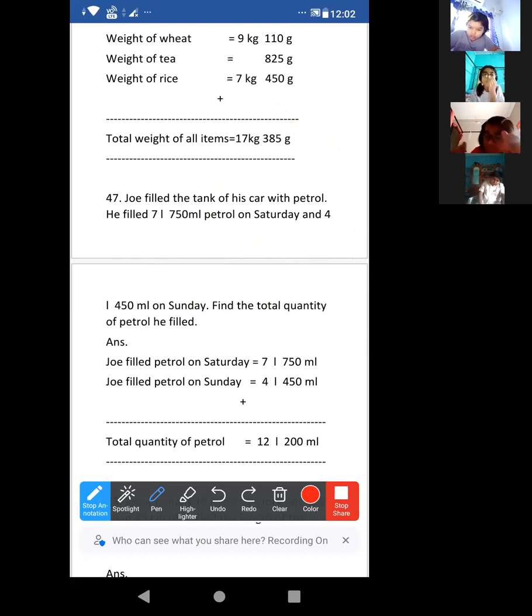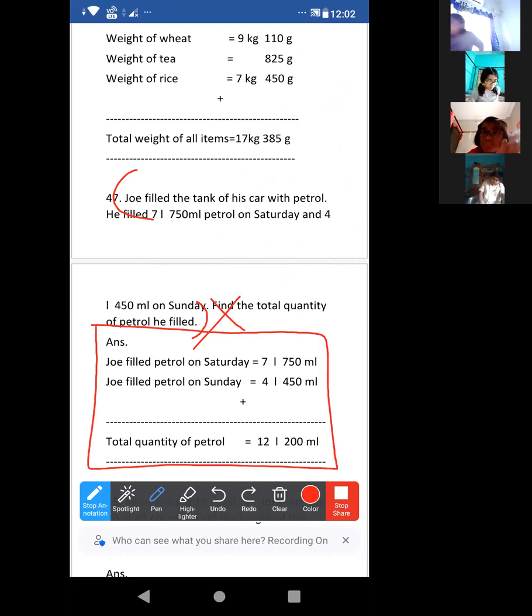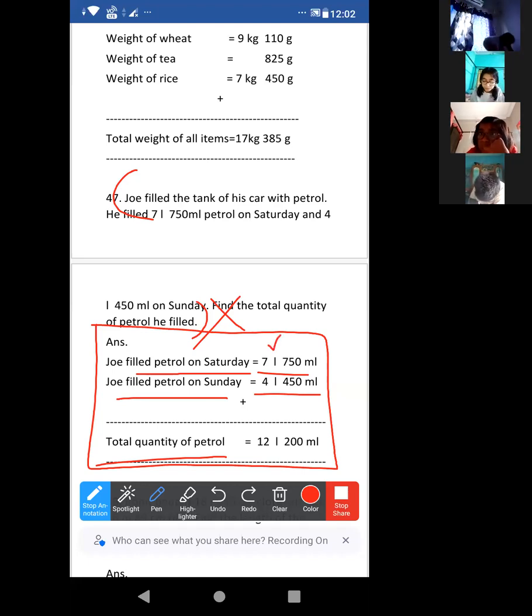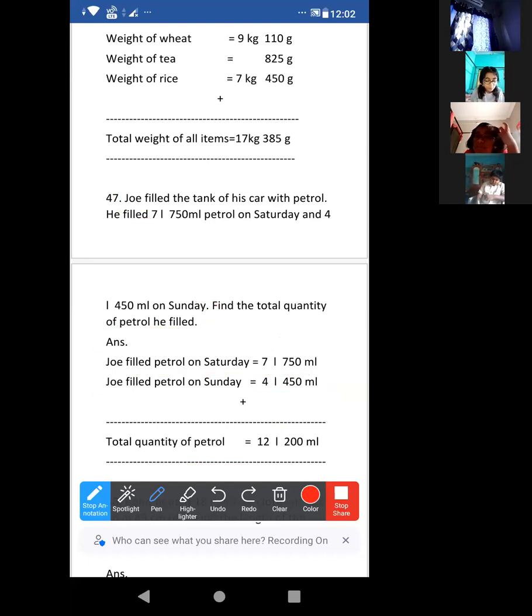No need to write the question. Look at the statement. Joy filled petrol on Saturday, this. He filled petrol on Sunday, this. Then the total quantity of petrol he filled. This one is liter, okay, not L or I. This one is milliliter. Put the unit also. This one liter, this one milliliter. Write it fast.